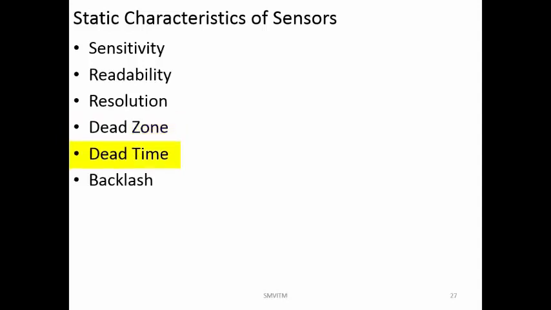Next one is the dead time. Dead time is the amount of time during which you do not find any output value, even though you have changed the input. That is required because the system has to stabilize. It has to come into equilibrium, and only then will it give the output. So dead zone is the input value, and dead time is the time for which you do not have any output, even though you have given the input.